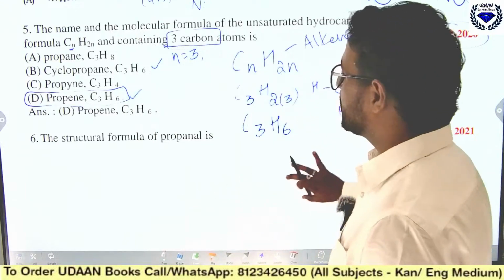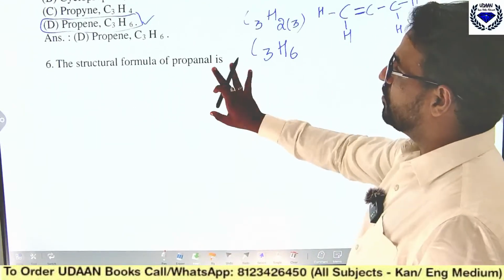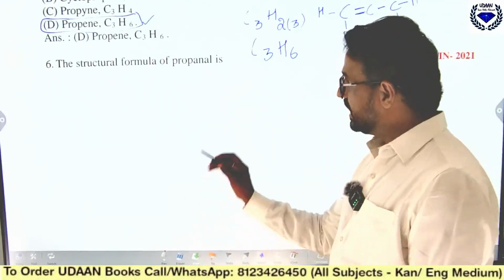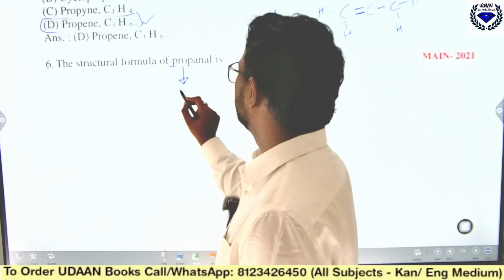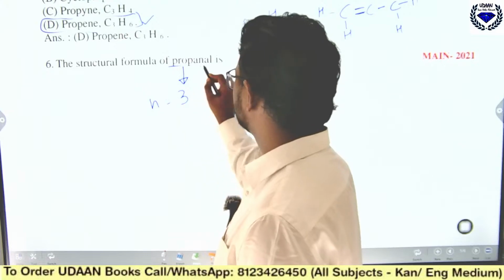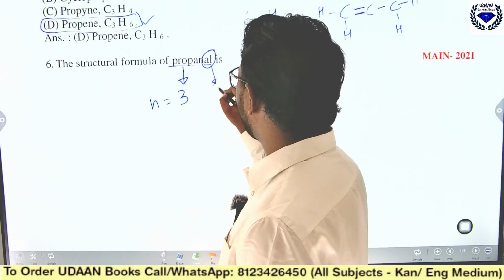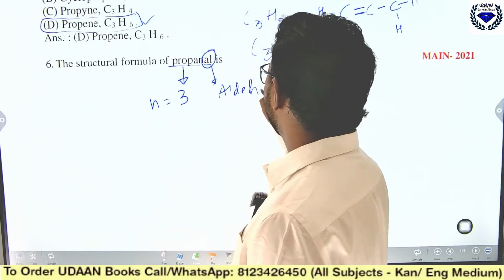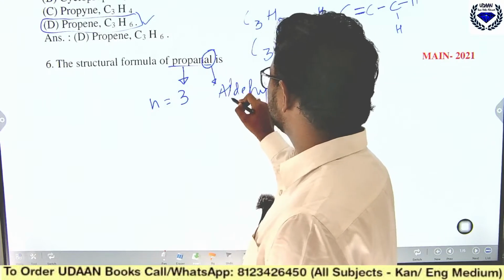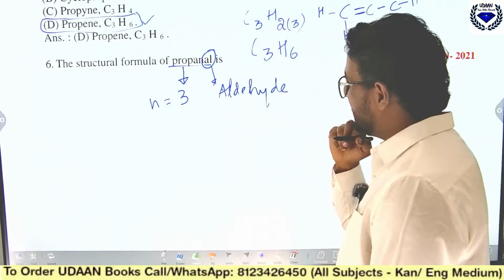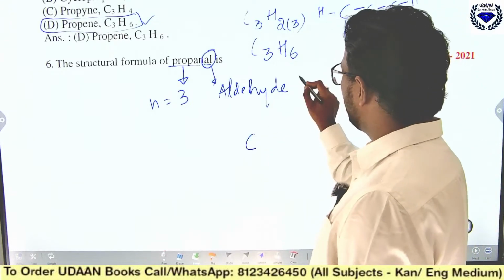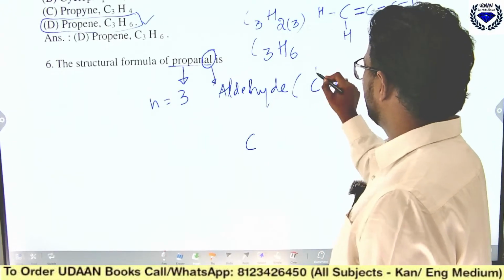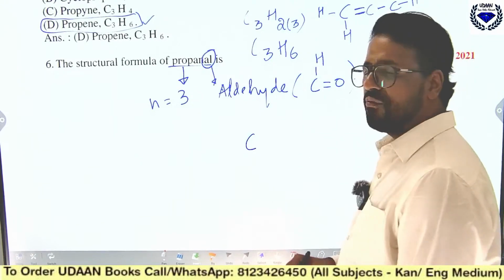Coming back to the next, see the structure formula of propanal. See the word here, prop. Prop means 3, n is equal to 3. And al is aldehyde. So here n is 3 and it is an aldehyde. What is the formula for aldehyde? You know aldehyde is C double bond O with H, the CHO group.